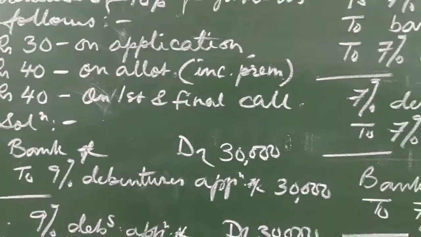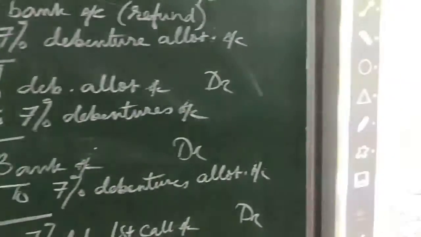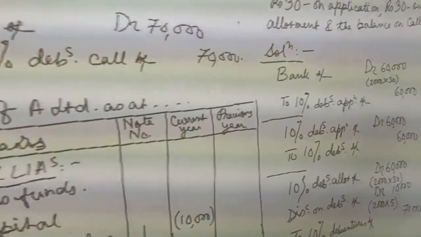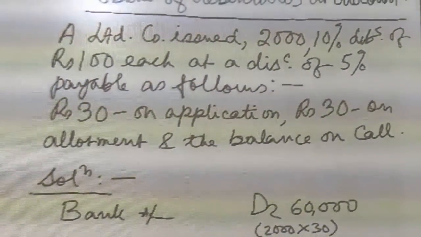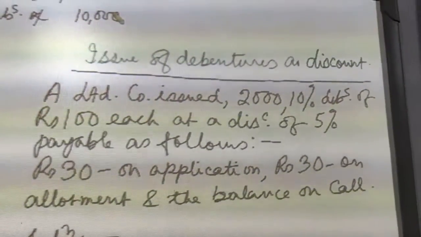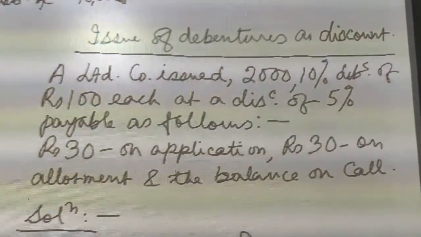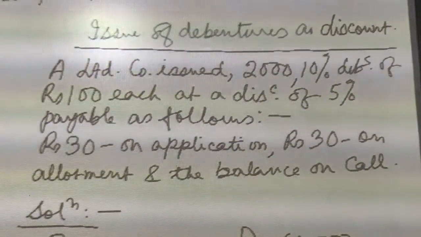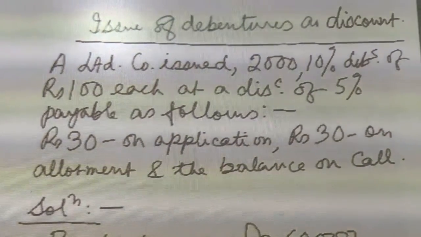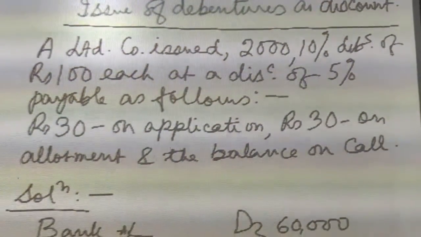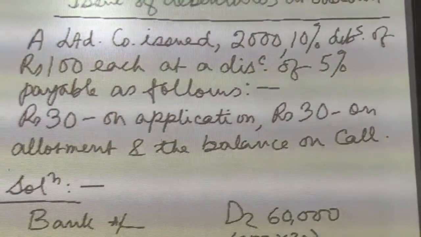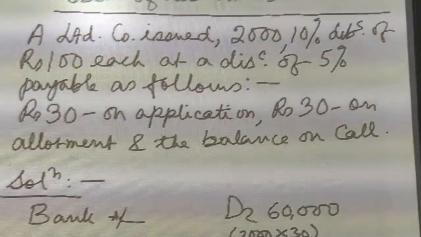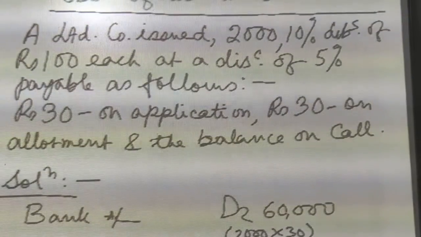Now, debentures may also be issued at a discount. For example, 100 rupees debenture may be issued at a discount of 5%. So now the company is receiving 5 rupees less. When the company is receiving 5 rupees less, that is a loss for the company. So any expense or loss, we know it is debit. So the discount on debentures will be debited.